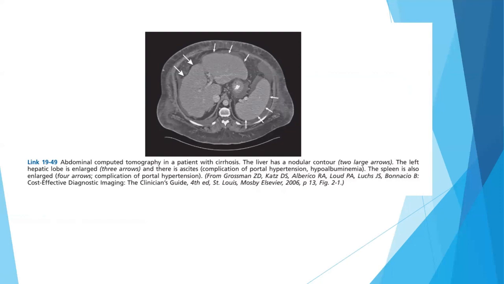Also, you can see in the abdominal CT in a patient with cirrhosis, the liver has a nodular contour. Okay, here you can see these are the nodular contour. This is one nodule and second nodule. The left hepatic lobe is enlarged. And there is ascites, which is the complication of portal hypertension or hypoalbuminemia. The spleen is also enlarged. Okay, so this is the spleen, which is also enlarged, which is a complication of portal hypertension. CT images are very, very important for the USMLE exam, guys.